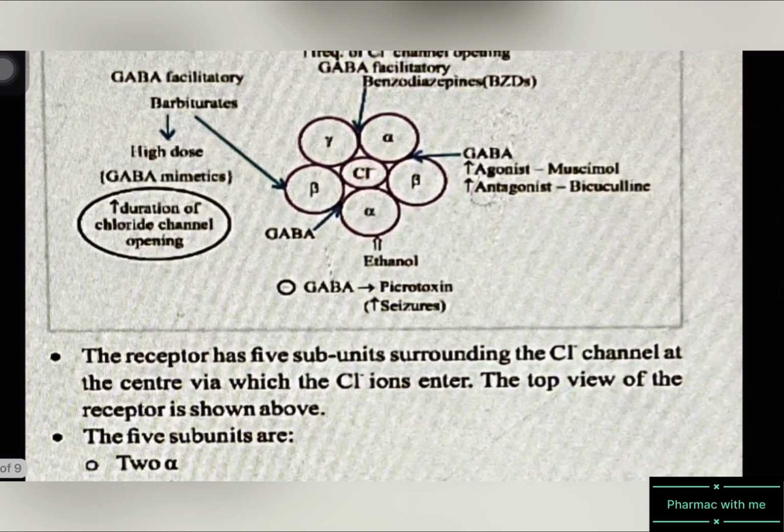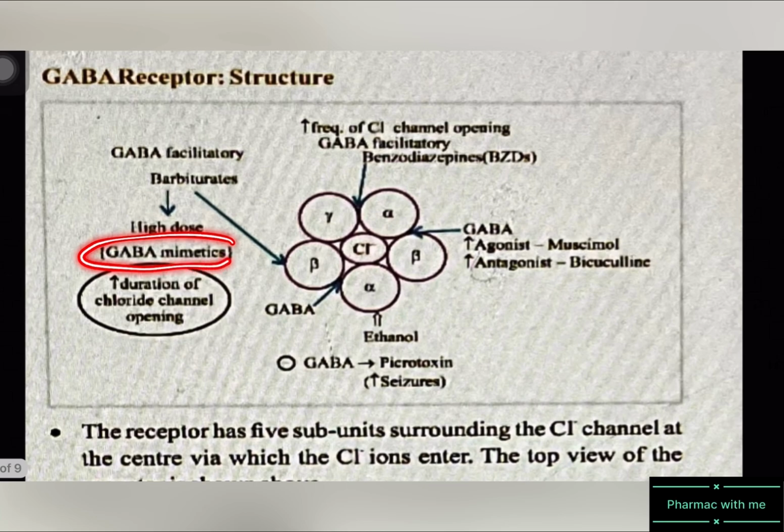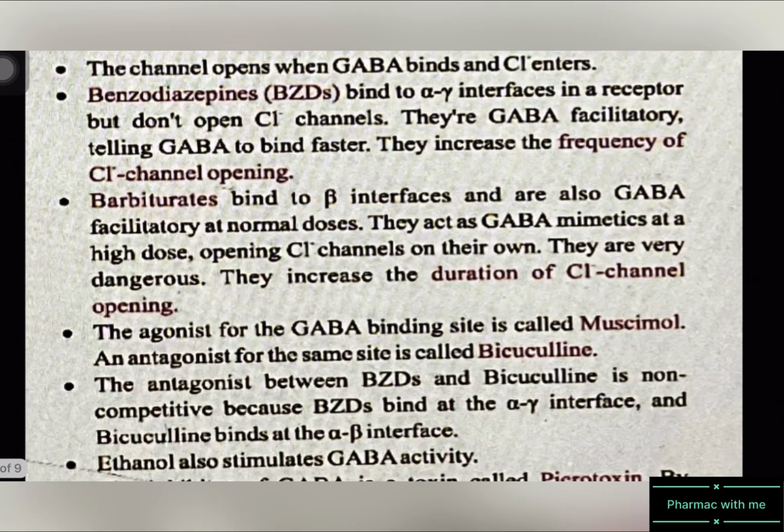Whereas on the other hand, we have barbiturates that bind to the beta receptor site. At low doses they are GABA facilitatory, but at higher doses they act as GABA mimetics. What are GABA mimetics? They act as GABA and go and open the chloride channels. Whereas benzodiazepines forced GABA to go and bind here, barbiturates themselves go and bind here at higher doses. Also, they increase the duration of chloride channel opening, whereas benzodiazepines increase the frequency, and this one is quite dangerous. After that, we looked at barbiturates.